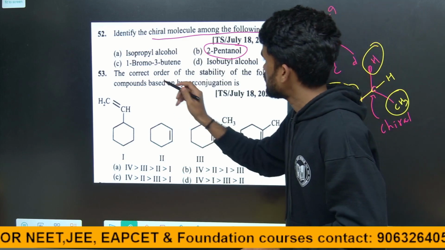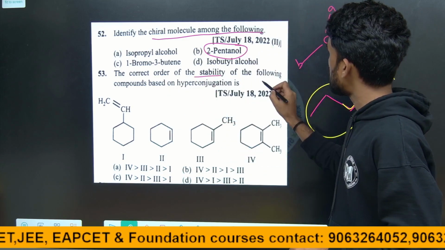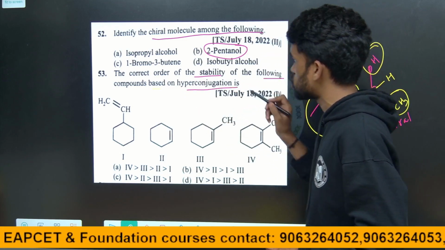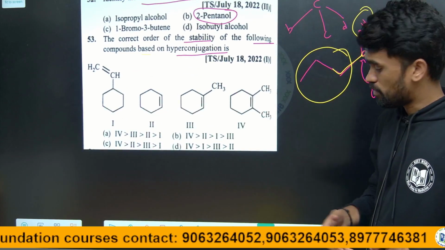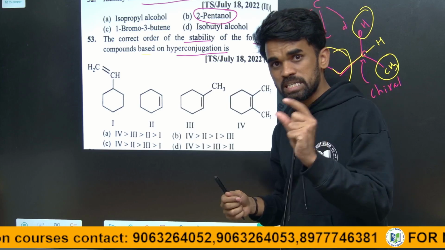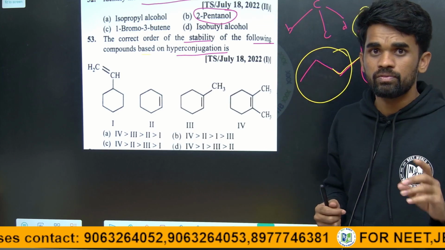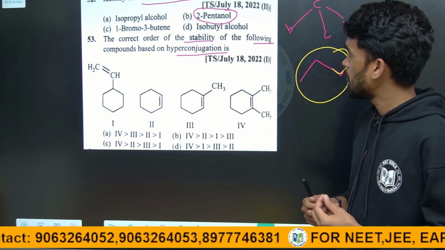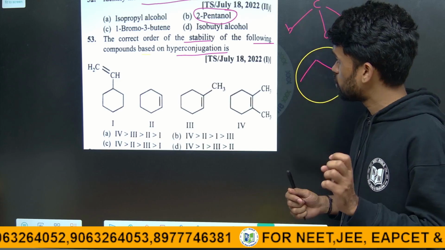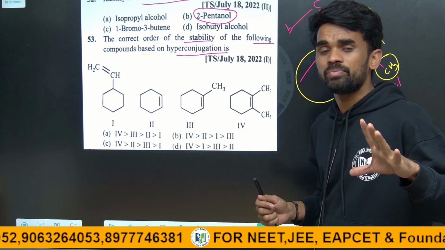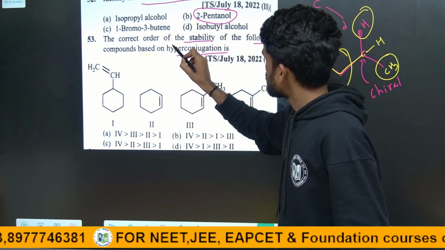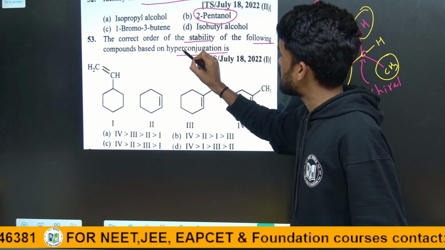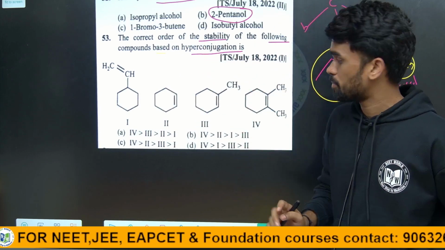Next, the correct order of stability of the following compounds based on hyperconjugation. Hyperconjugation stabilizes. What are the applications we discussed? There is a special video on hyperconjugation, you can watch that if you haven't watched it yet. That will be very helpful and you will get some clear idea on hyperconjugation and its applications. So they are asking the correct order of stability of the following compounds based on hyperconjugation.